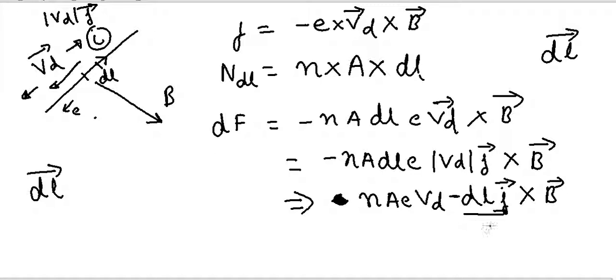And if you remember the video from current electricity, n A e Vd is nothing but the current flowing inside the conductor. So this I can write as I dl cross B.